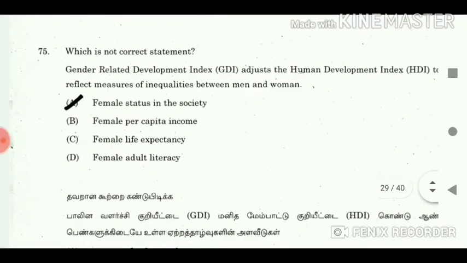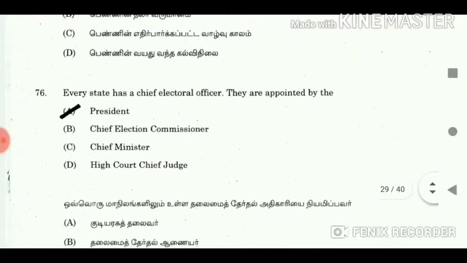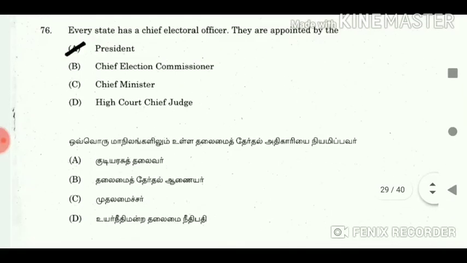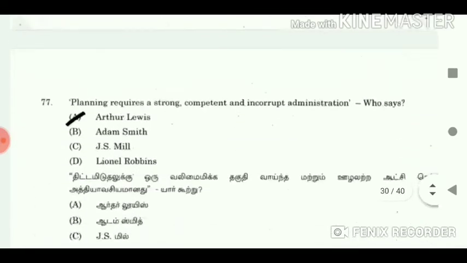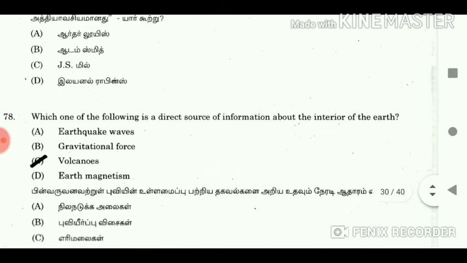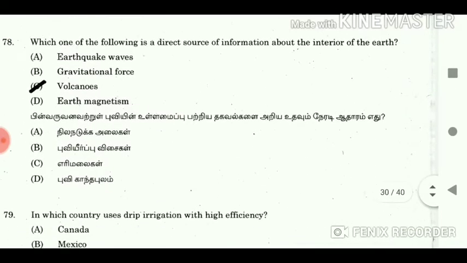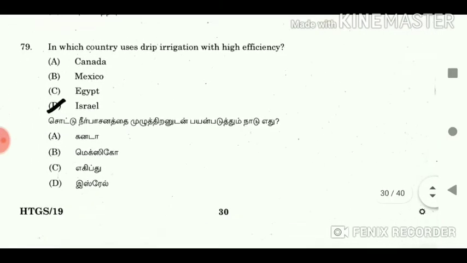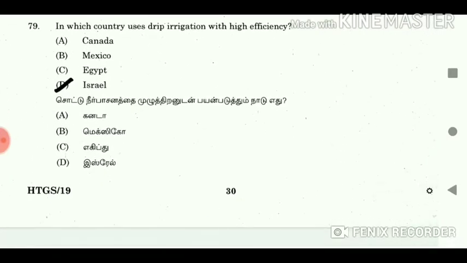75. Which is not a correct statement? Answer female status in the society. 76. Every state has a chief electoral officer. They are appointed by the president. 77. Planning requires a strong, competent and incorrupt administration. Who says? Answer Arthur Lewis. 78. Which one of the following is a direct source of information about the interior of the earth? Answer volcanoes. 79. Which country uses drip irrigation with high efficiency?